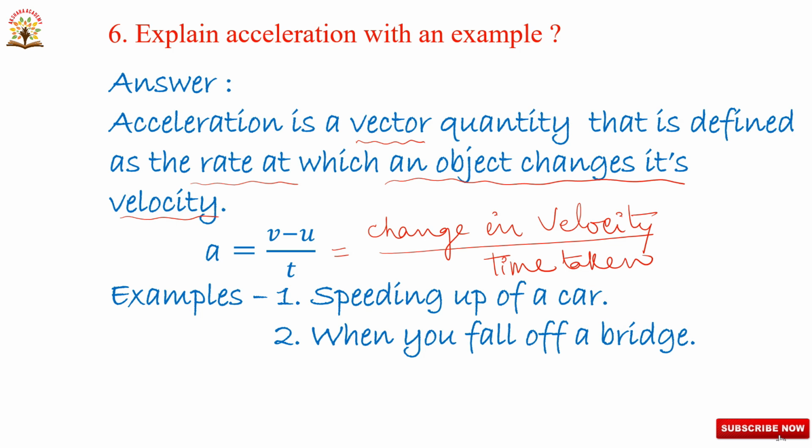Acceleration is nothing but the rate of change in velocity, that is change in velocity by time taken. Mathematically, A is equal to V minus U by T. Examples are, first one is speeding up of a car and the second one is when you fall off a bridge. These two are the examples of acceleration. Next, let us go to the next question. What do you mean by acceleration?